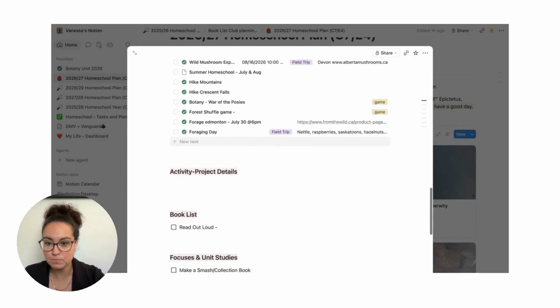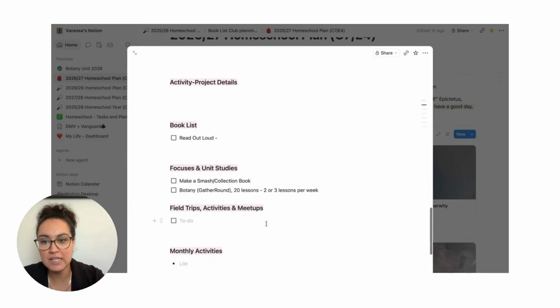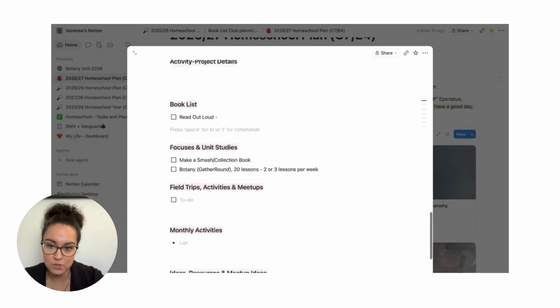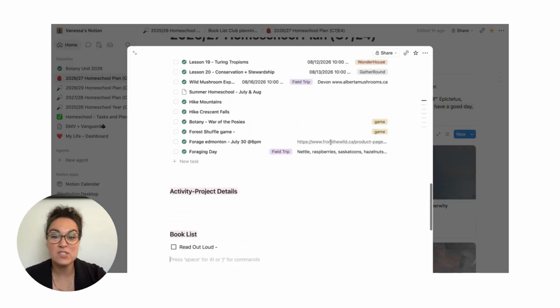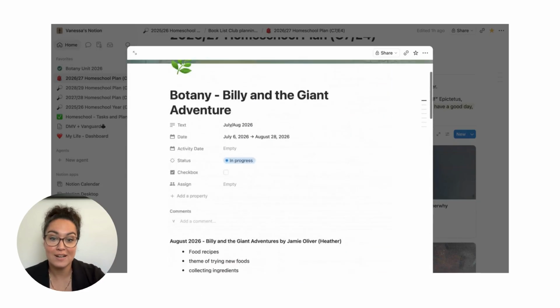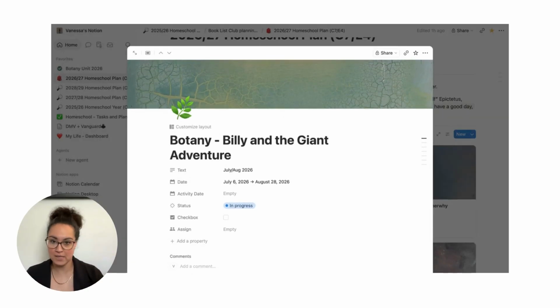And then down here, I have a little area that I'll usually fill in. This is just a summary area, so that when I look back on it and ask, what did we do? What went well? I do my review, which only takes me 5 to 10 minutes a month. I can put my ideas, reflections, notes, and highlights here, and use that information to either keep things the same for the next month or change things completely.